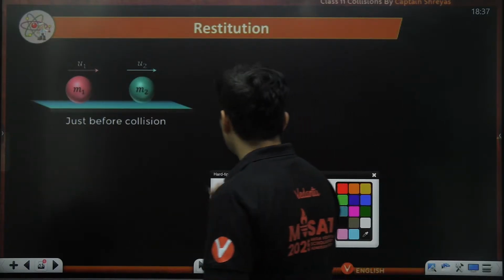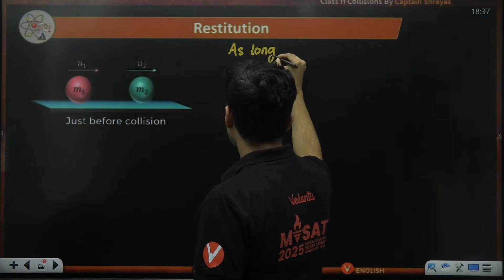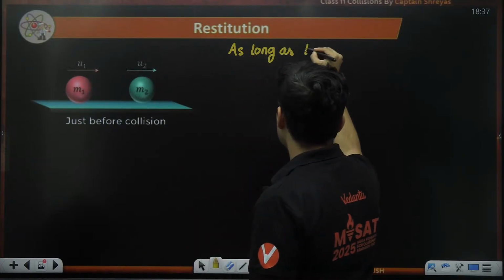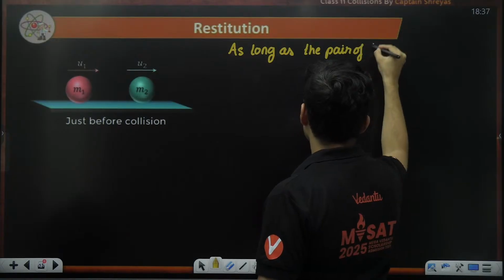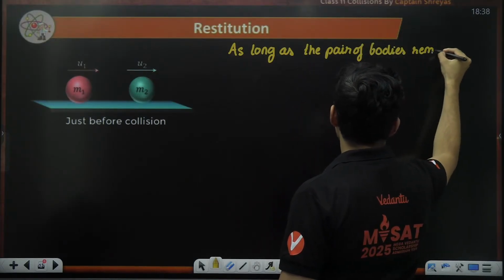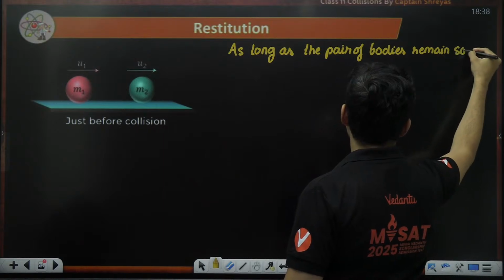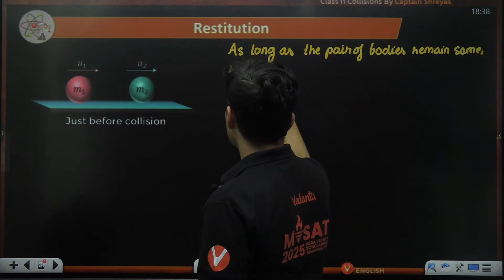So I can mention it like this: as long as the pair of bodies remains the same, the ratio, what was the ratio that he found?